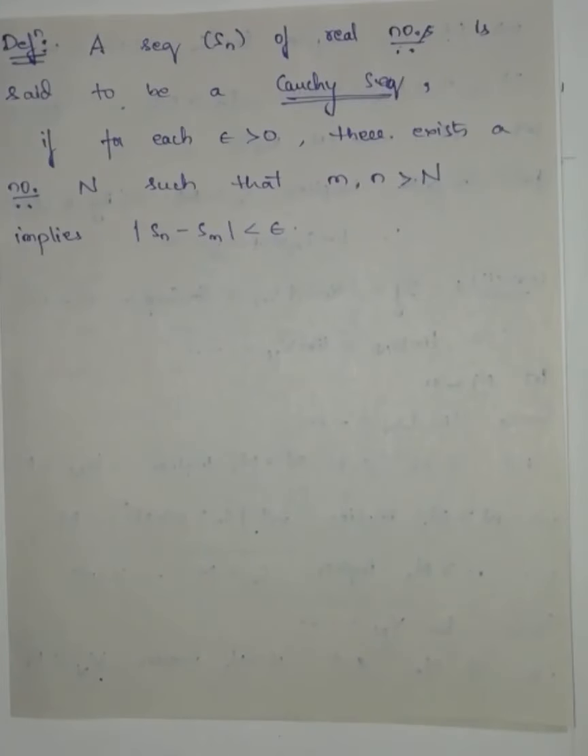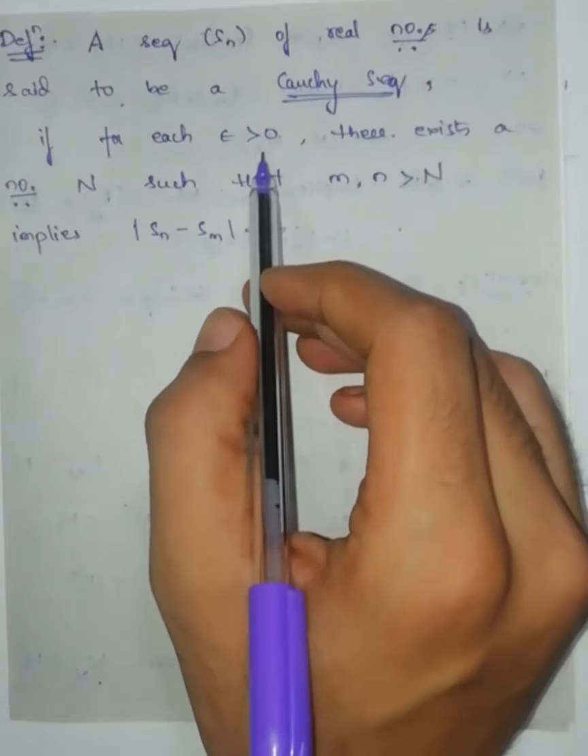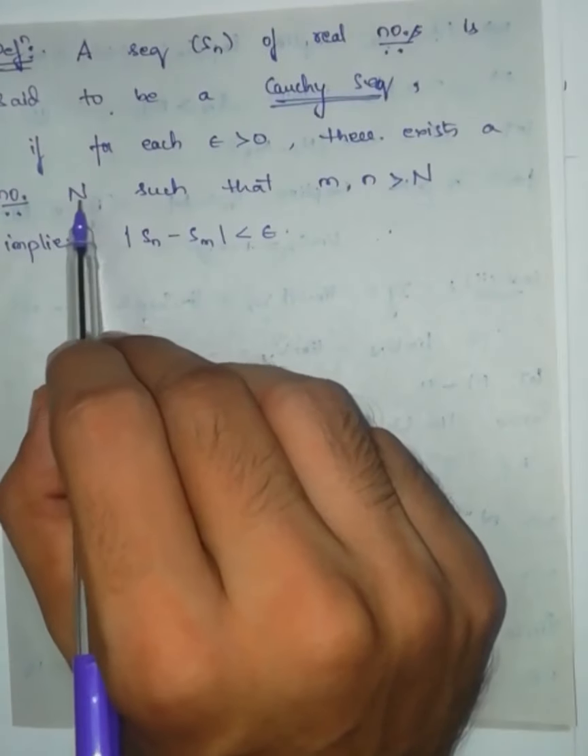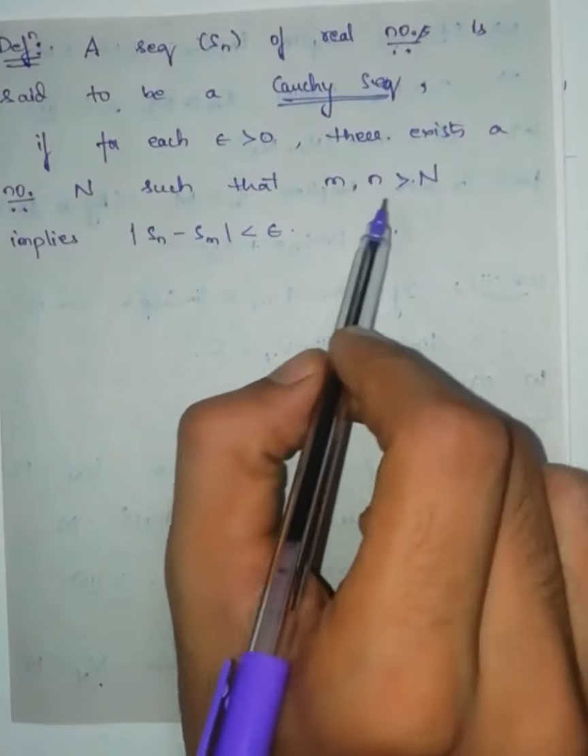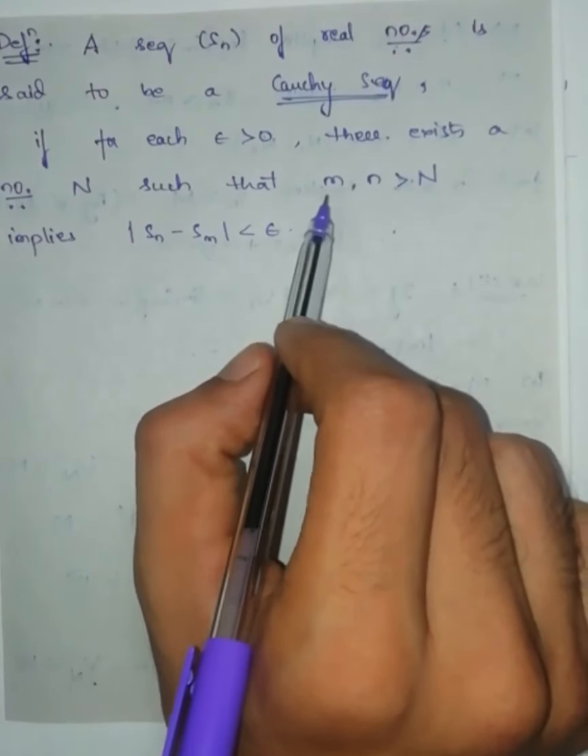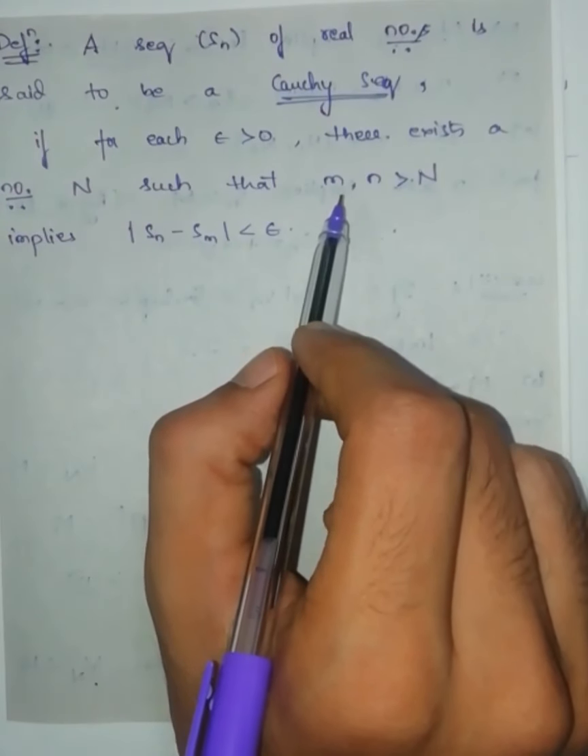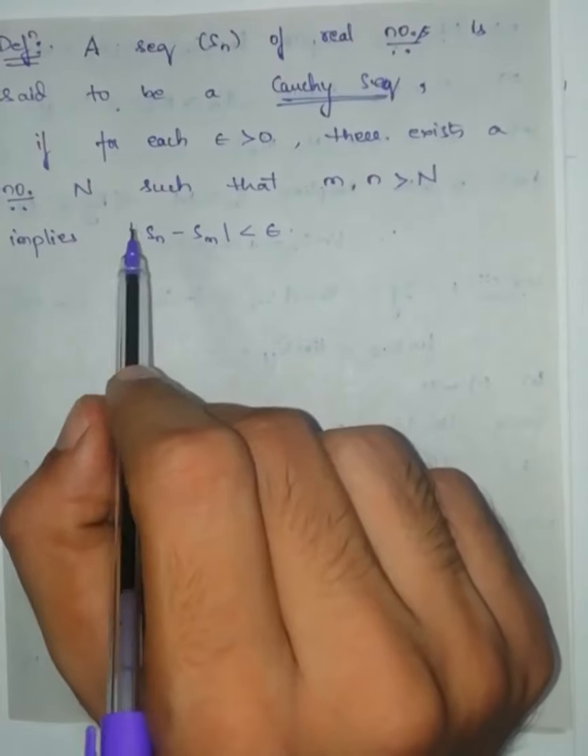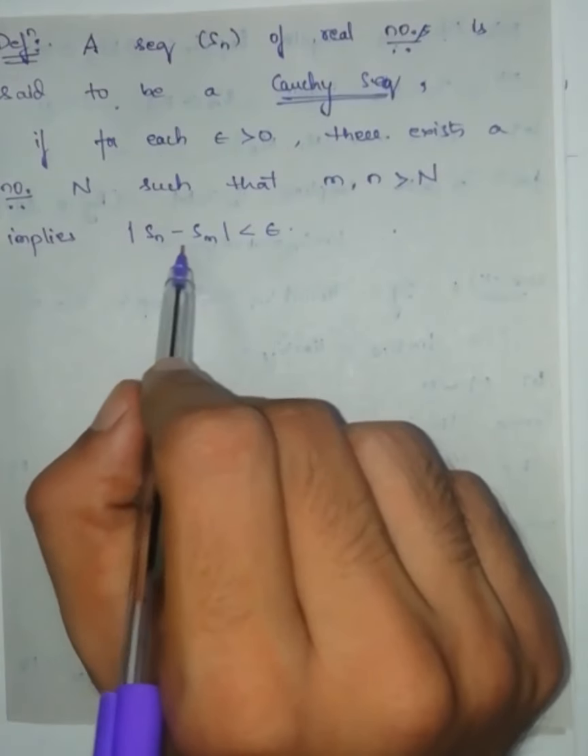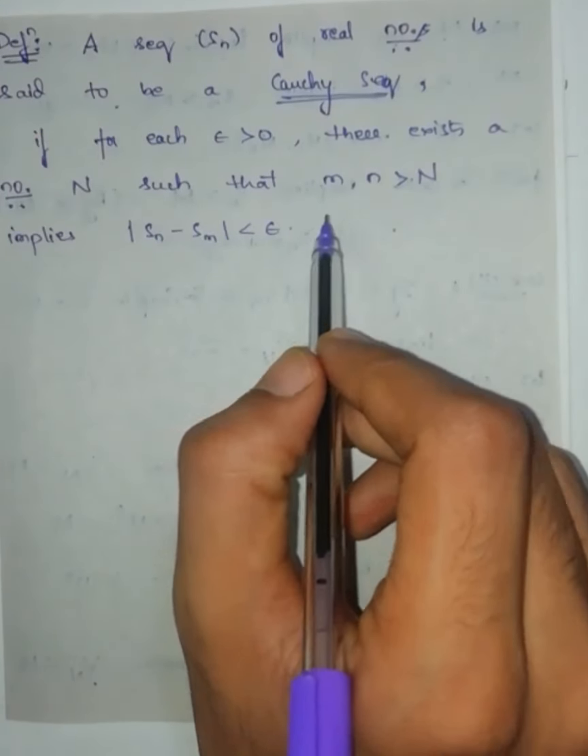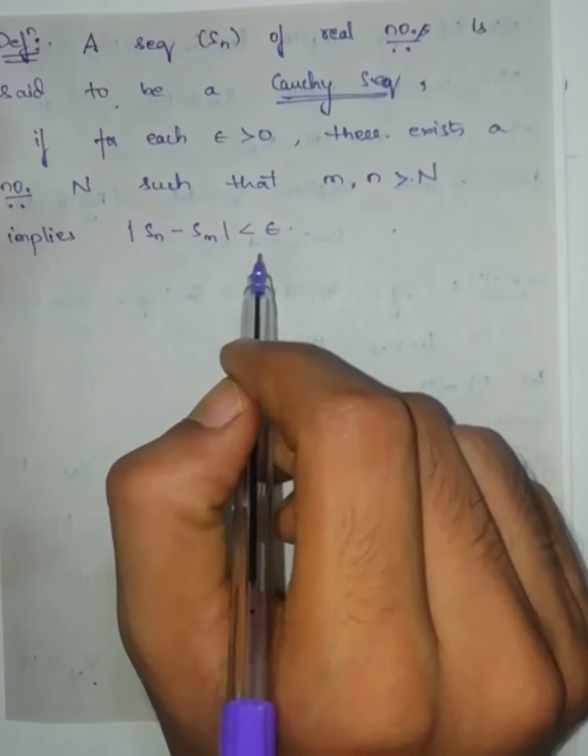A sequence of real numbers is said to be a Cauchy sequence if for each epsilon greater than 0 there should exist a number capital N. After capital N, if I take any two natural numbers m and n, the difference of those terms should be less than epsilon.